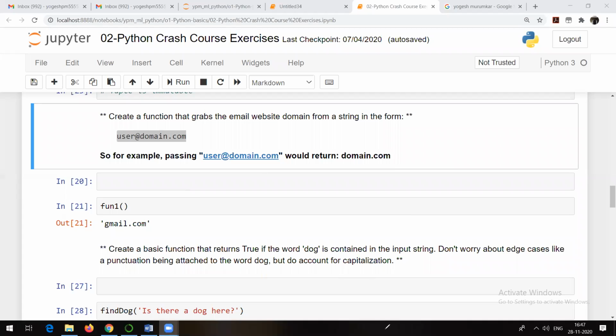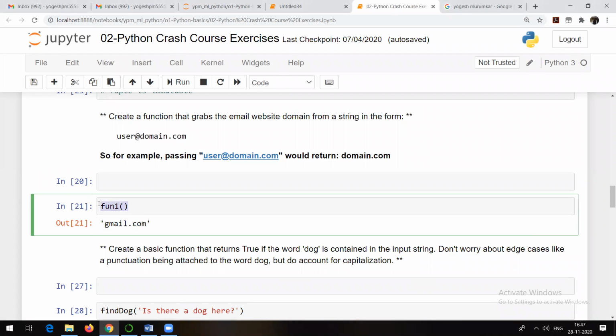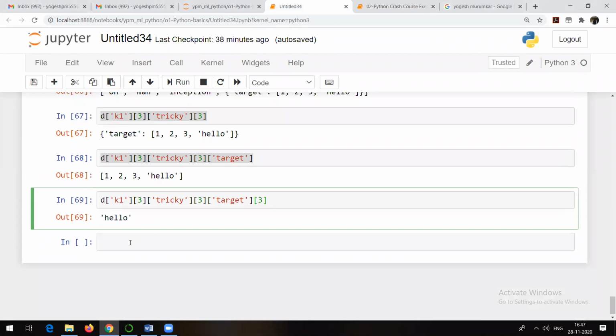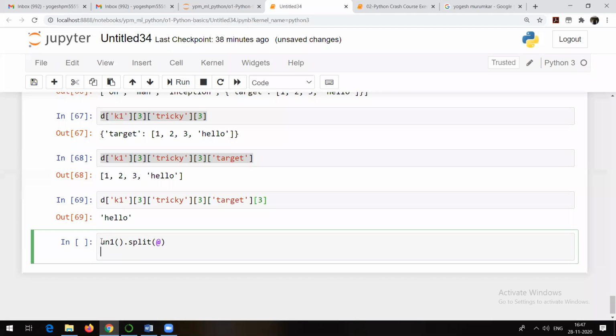Okay, that's good. I am getting some replies. Okay, function one dot split. But what is function one, Saket? That's what you need to write down. Here we haven't written anything. We do not know what function one is.